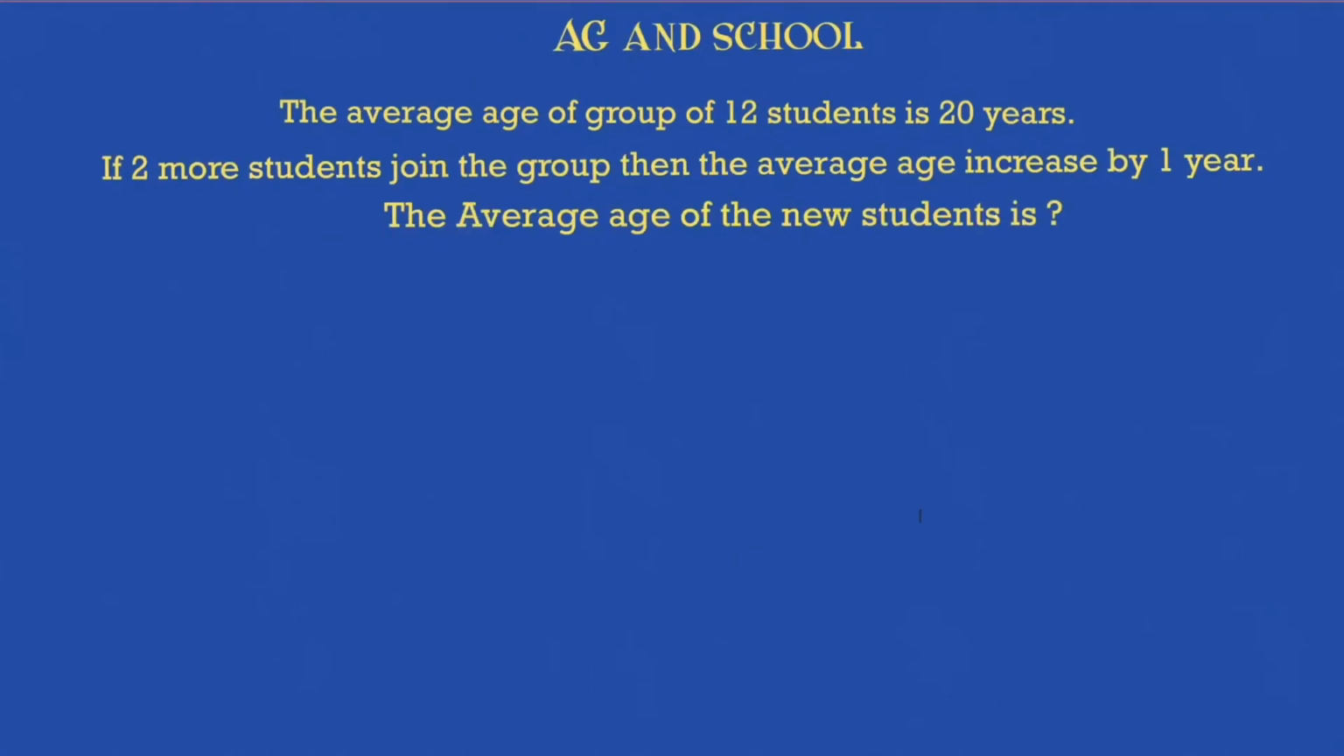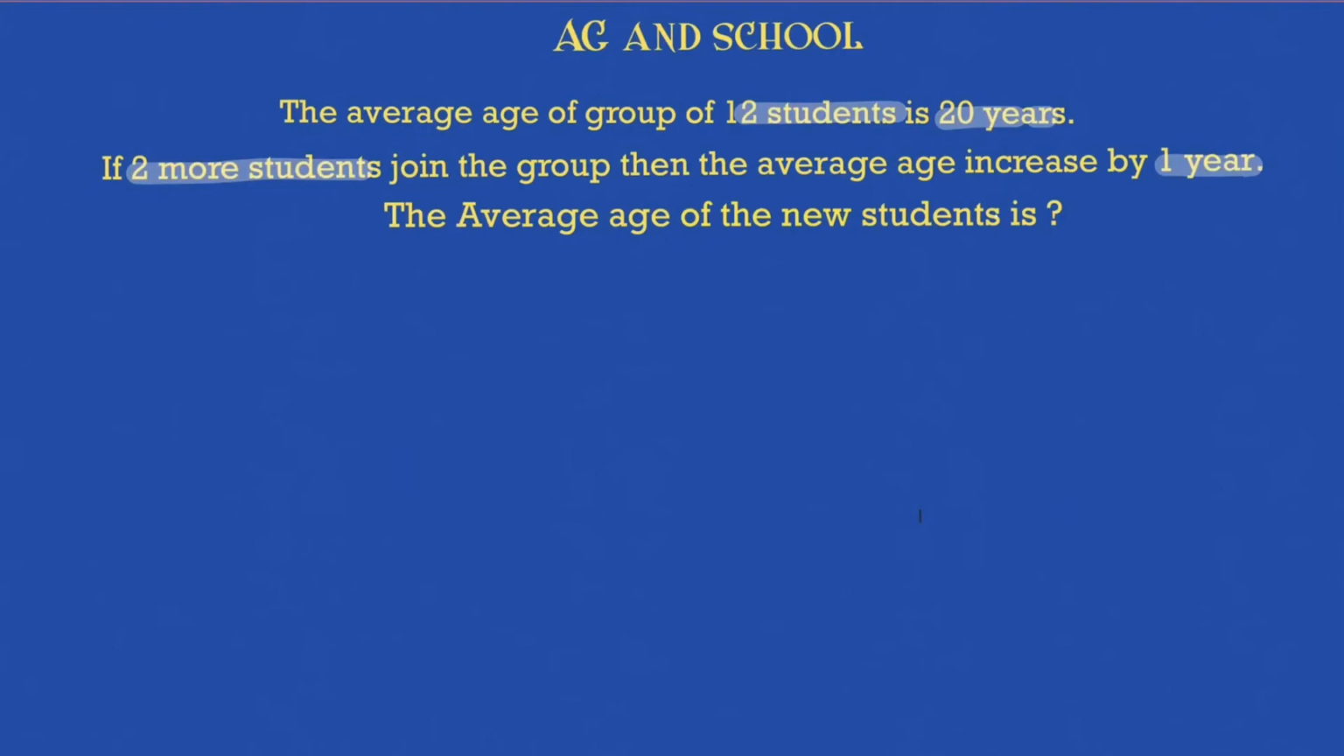So let's take one more problem which is quite similar to the earlier scenario that we studied. In the school, the average age of a group of 12 students is 20 years. So we know 12 into 20, 240 will be the sum of the ages. Now instead of 1, I add 2 more students. 2 more students join the group. Then the average age increases by 1 year. So initially it was 20, now it became 21.